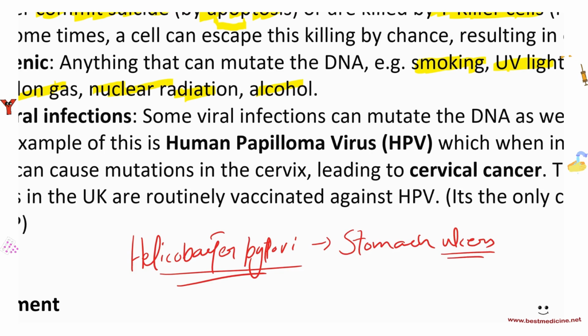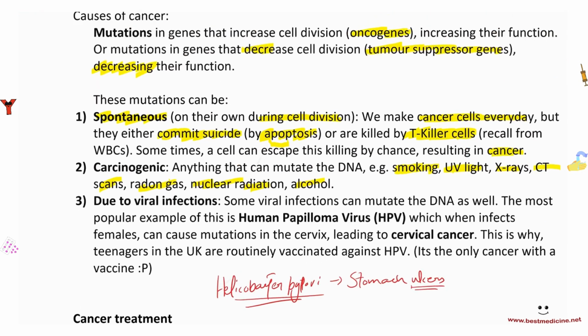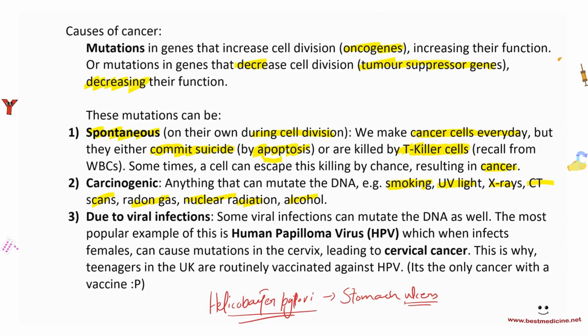Ulcers are basically manifestations of a disease in which the stomach wall is eroded. So if the stomach wall is eroded, then all of the stomach acid goes into the wall and causes a lot of pain. So Helicobacter pylori can result in gastric cancer, stomach cancer.